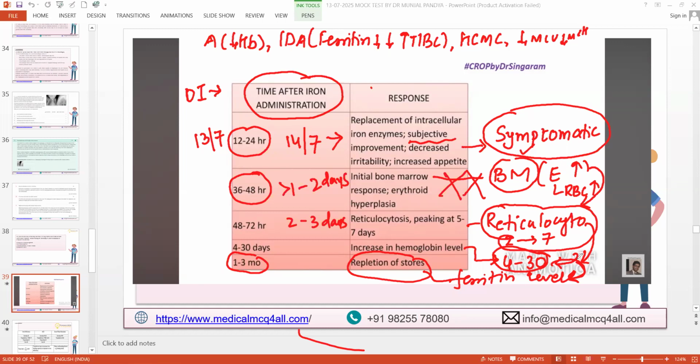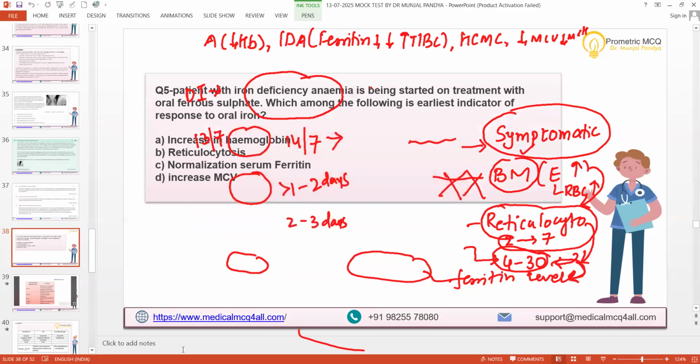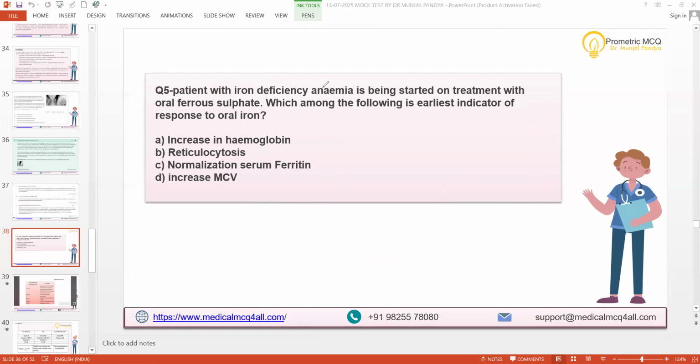Excellently prepared, only on anemia. All anemia is covered, so that is very important. Now, if I go back to the scenario or question, is there any change in your answer? A patient with iron deficiency anemia is started on ferrous sulfate or oral iron. Which amongst the following is the earliest indicator of a response to oral treatment?